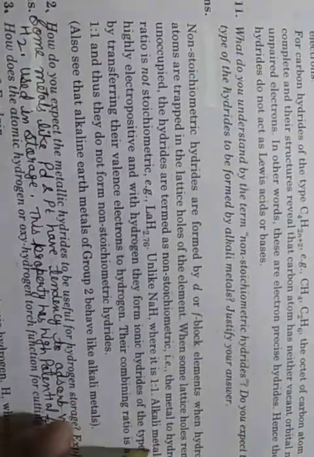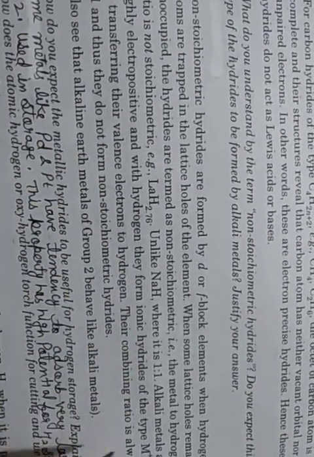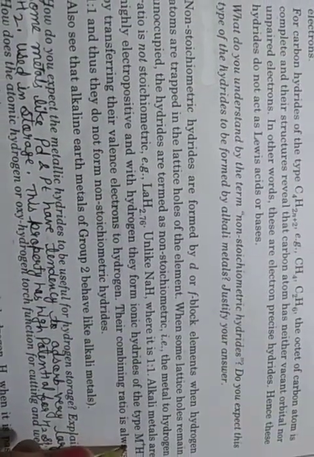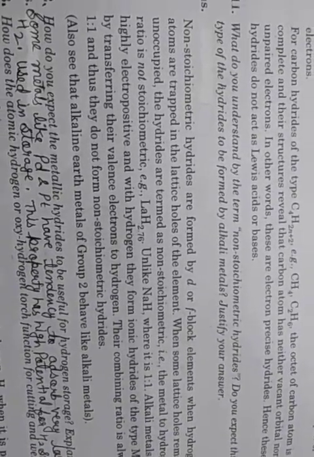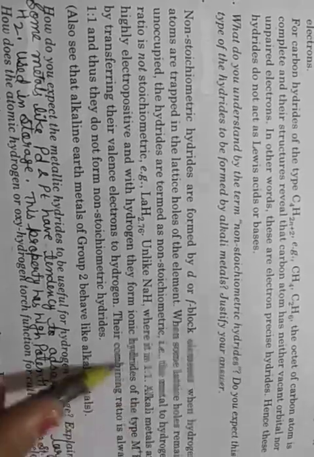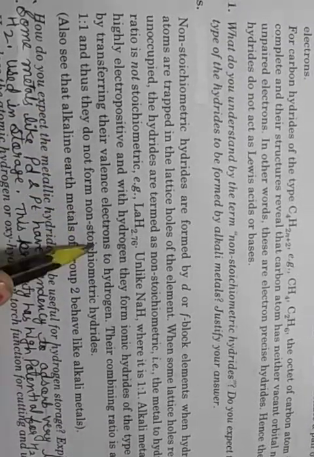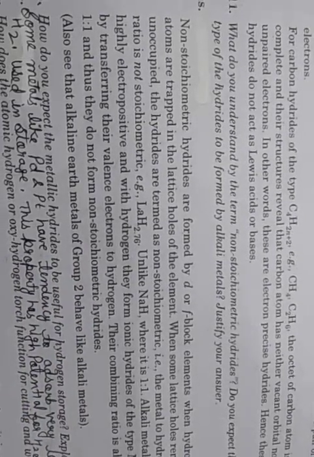Alkali metals are highly electropositive, and with hydrogen they form ionic hydrides of the type M+H- by transferring their valence electron to hydrogen. Their combining ratio is always 1:1, and they do not form non-stoichiometric hydrides.